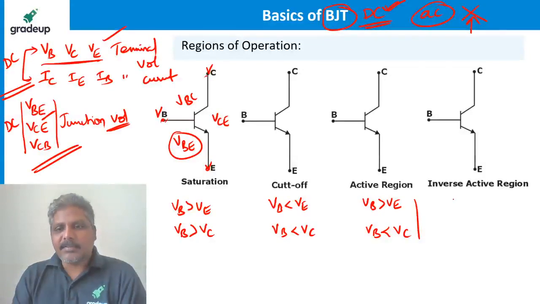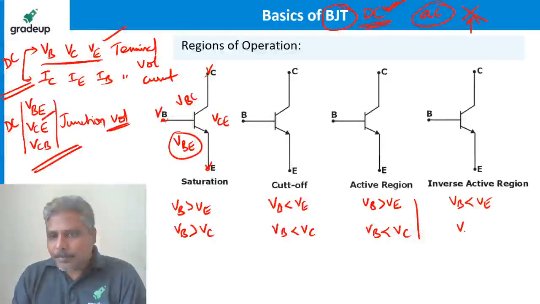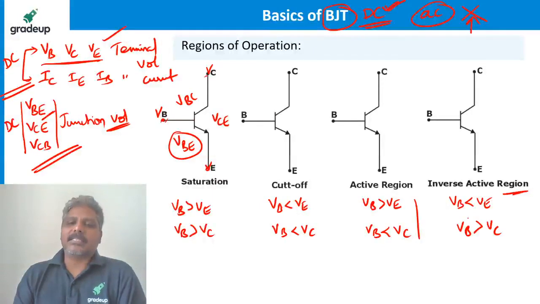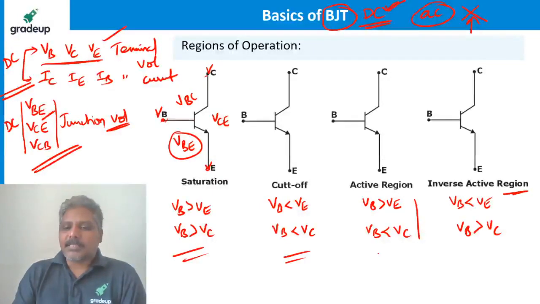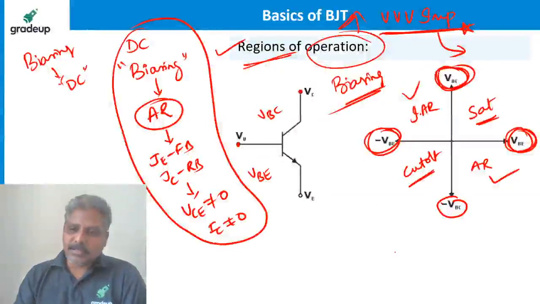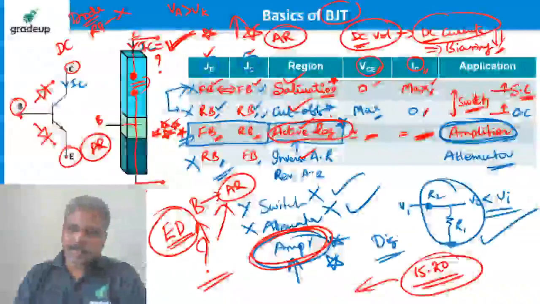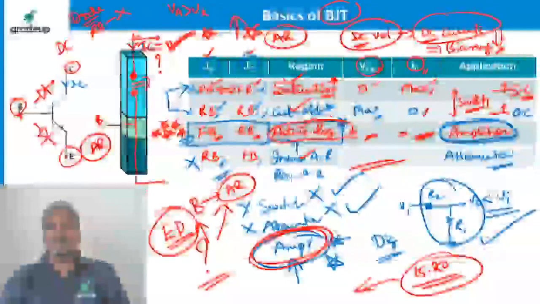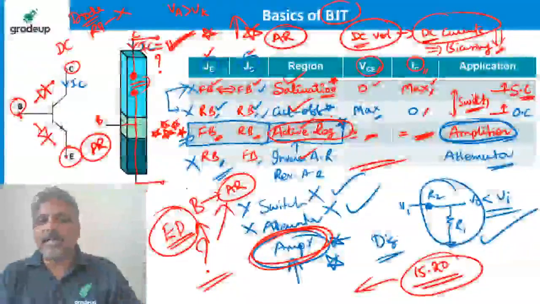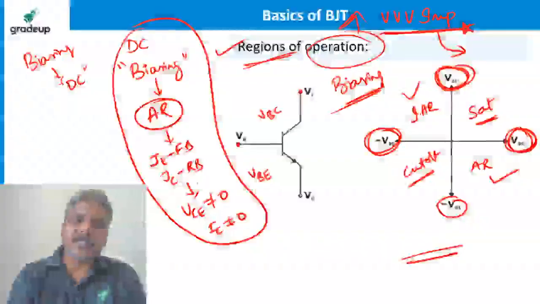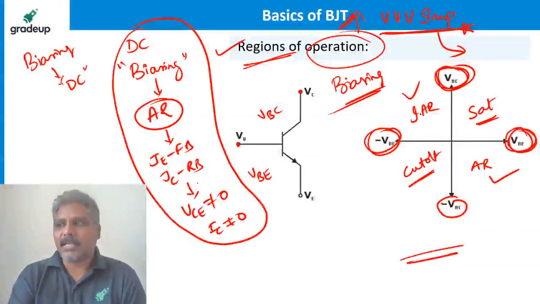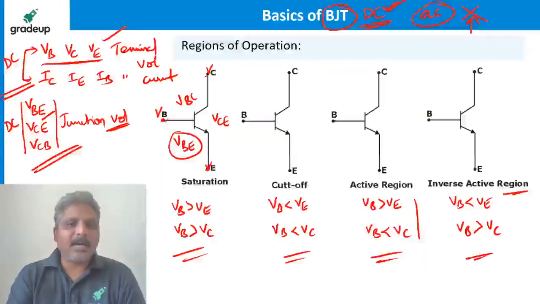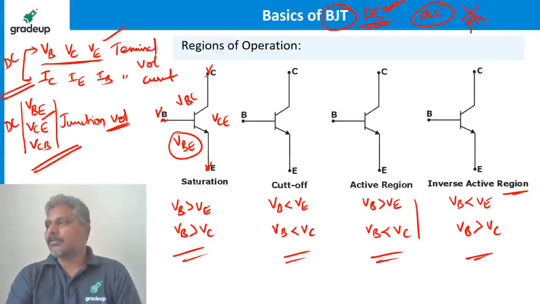Reciprocal of this is inverse active region. Base voltage is less than emitter voltage and base voltage is greater than collector voltage is called inverse active region. Like this also you can remember, for regions of operation. Three ways I told you to identify the regions of operation. Any one is better. As per your convenience, you go ahead, guys.